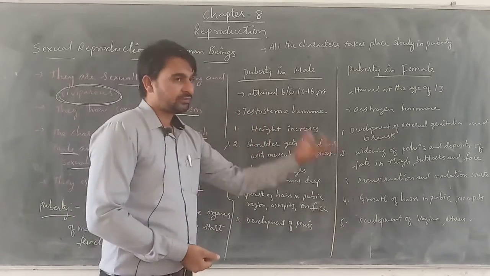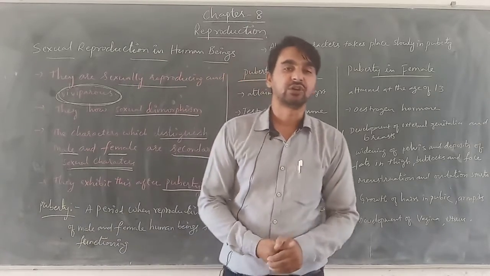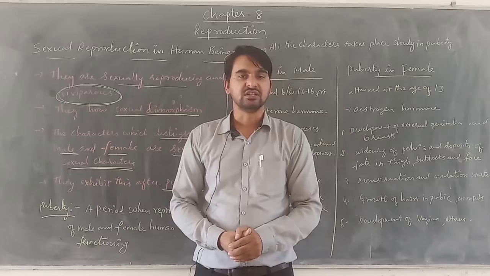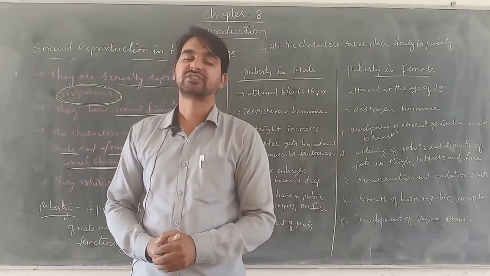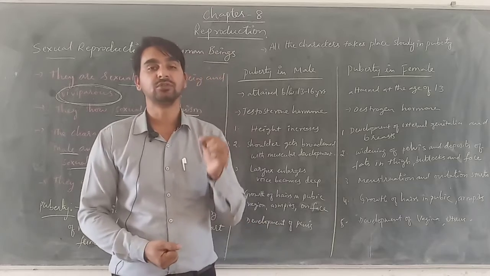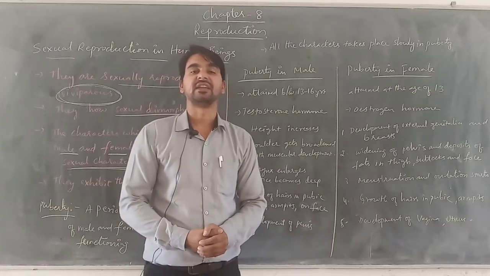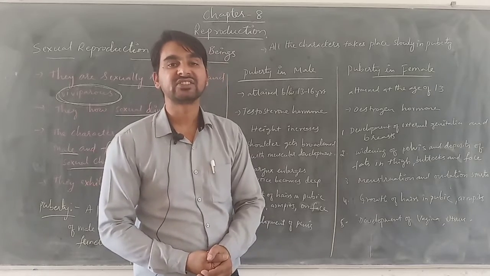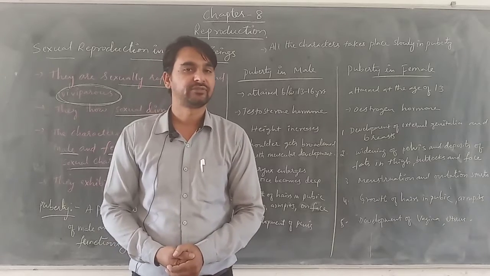Now, when I say the development of reproductive organs, it means the functioning of reproductive organs starts. It means in the male, the germ cells start the development of male gametes. That means the specialized tissues start the development of male germ cells or male gametes known as spermatozoa or sperms. They start developing in the male. Whereas in the females, the female gamete, that means the egg cell or ova, its production gets started.